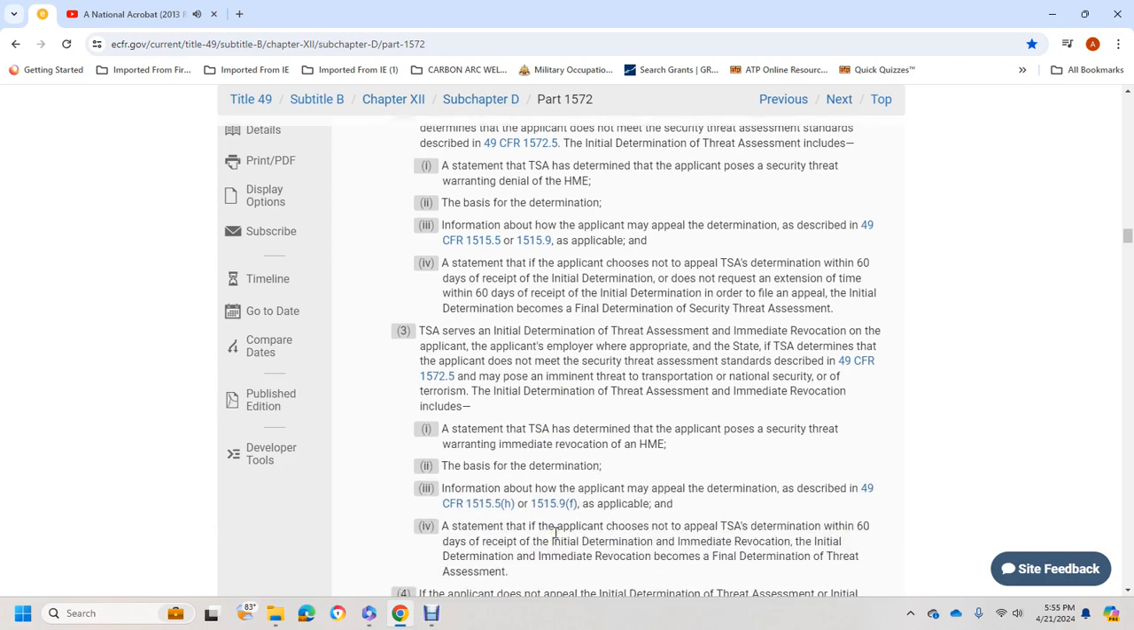For an initial determination of threat assessment and immediate revocation, the TSA notifies the applicant and the applicant's employer, as appropriate, that the TSA determined the applicant does not meet the security threat assessment standard.